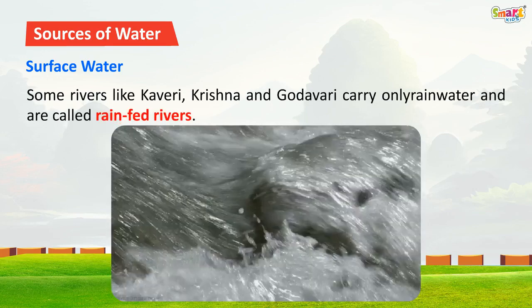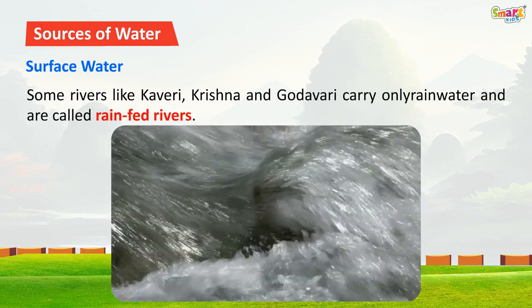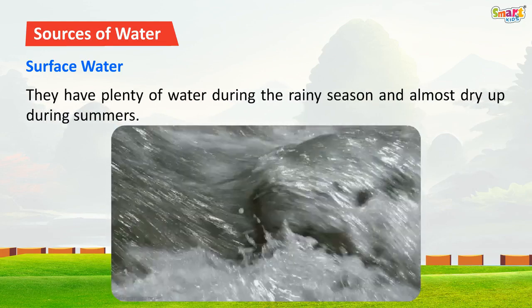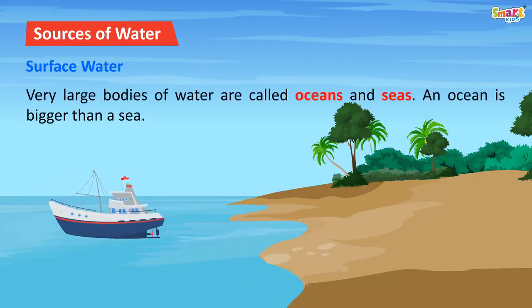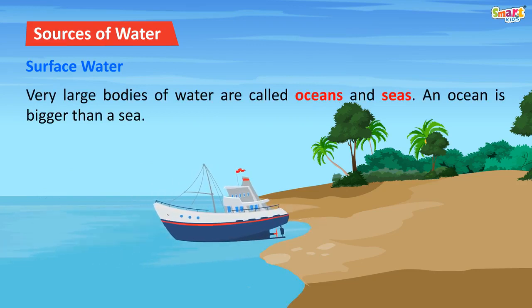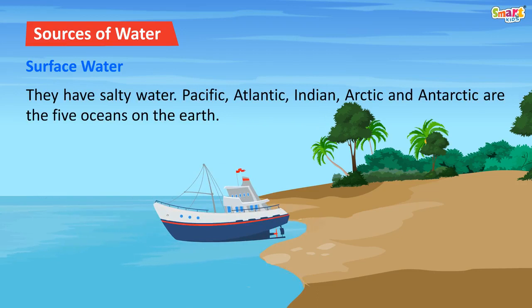Some rivers like Kaveri, Krishna and Godavari carry only rainwater and are called rain-fed rivers. They have plenty of water during the rainy season and almost dry up during summers. Very large bodies of water are called oceans and seas. An ocean is bigger than a sea. They have salty water. Pacific, Atlantic, Indian, Arctic and Antarctic are the 5 oceans on the earth.